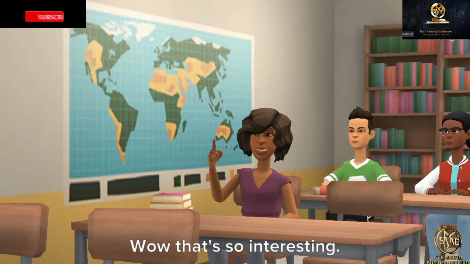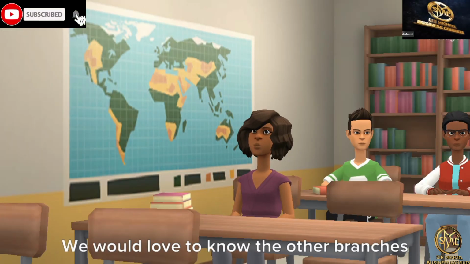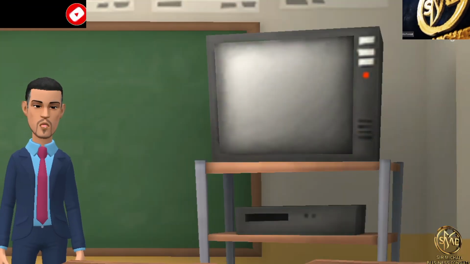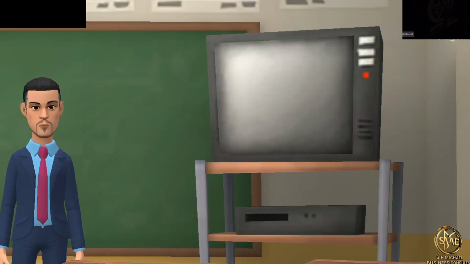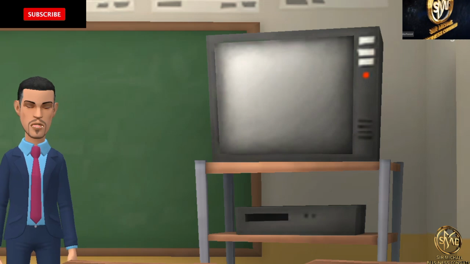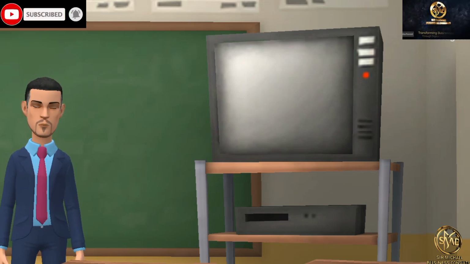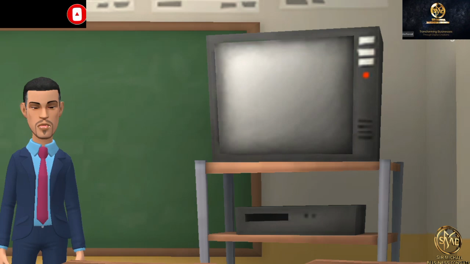Well, that's so interesting. We would love to know the other branches of biology. Yes, it is good you all feel interested in knowing some of the other fields of biology. But that would be an individualized, explorative and research-based activity. Now explore the other fields of biology and indicate the area of study.